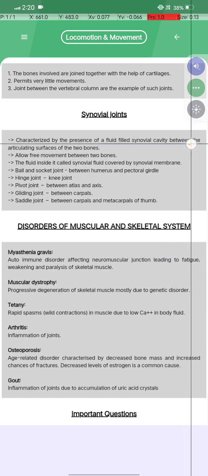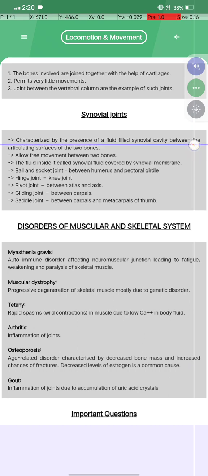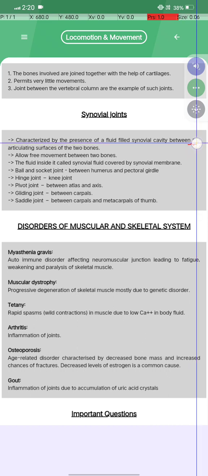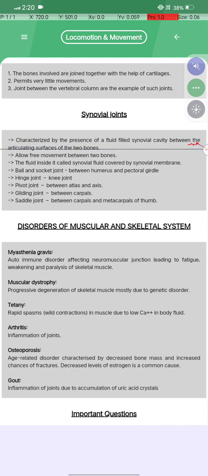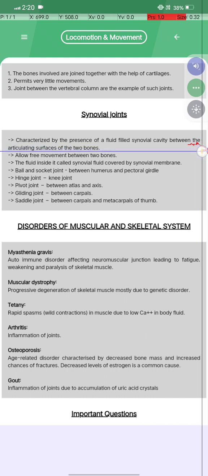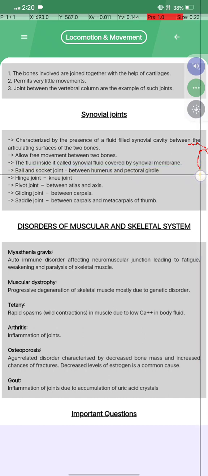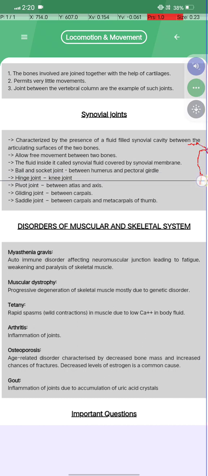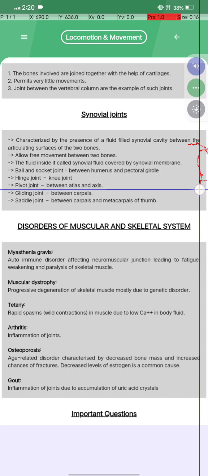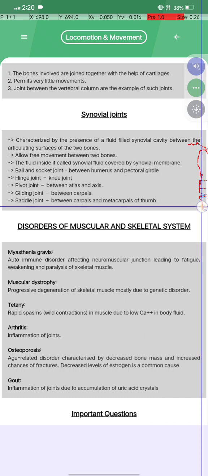Synovial joints are characterized by the presence of a fluid-filled synovial cavity between the articulating surfaces of the two bones. The second point is that they allow free movement between two bones. The fluid inside is called synovial fluid, covered by the synovial membrane. Examples: ball and socket joint between the humerus and the pectoral girdle, hinge joint at the knee, pivot joint between the atlas and the axis, gliding joint between the carpals, and saddle joint between the carpal and the metacarpal of the thumb.